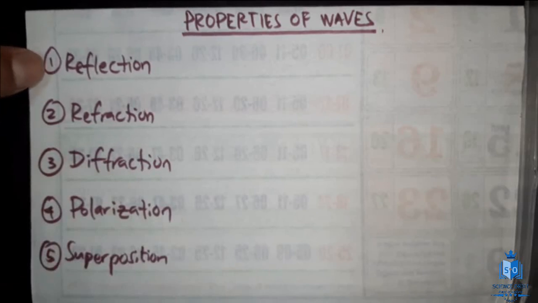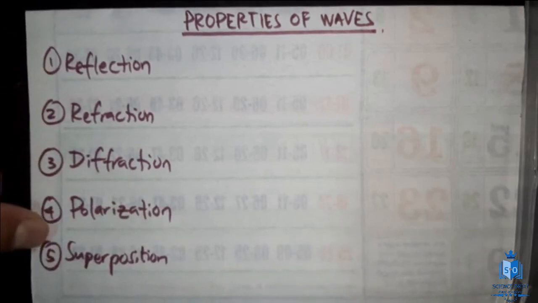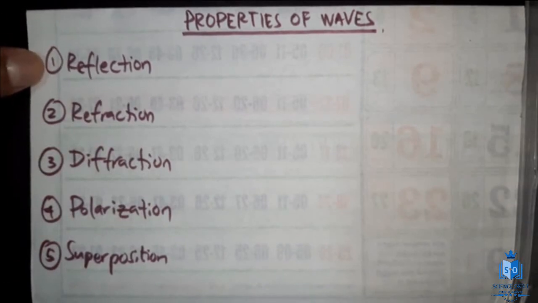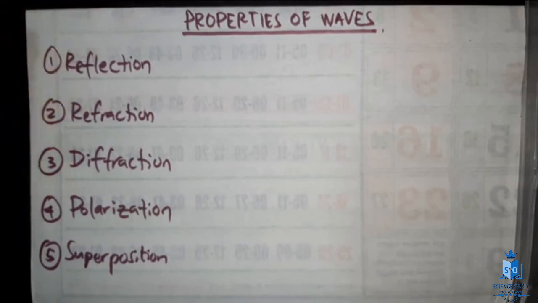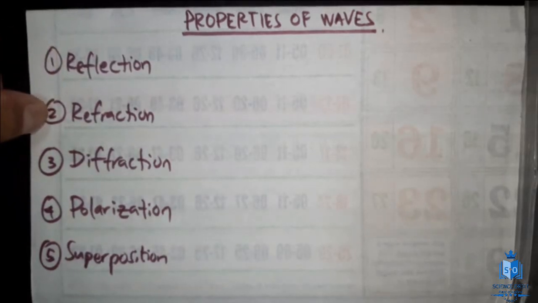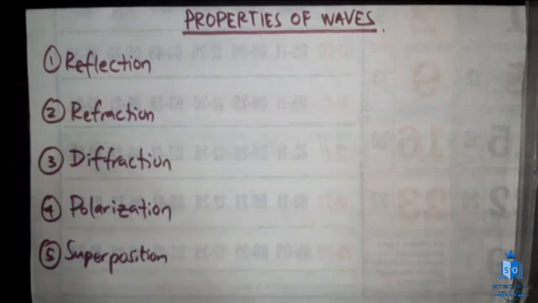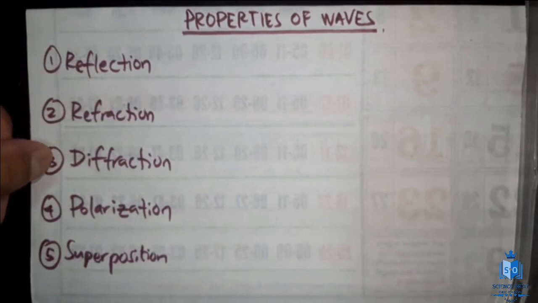We are going to discuss each and everything really quickly, but I'll just give you a brief introduction about each. Reflection happens when a wave reaches a particular boundary. You have learned in small classes, incident ray, reflected ray. So when a wave reaches a boundary, it will undergo reflection. Refraction happens when a wave travels from one medium to another medium, because of the change in speed of the wave. And diffraction happens when a wave goes through a small opening.